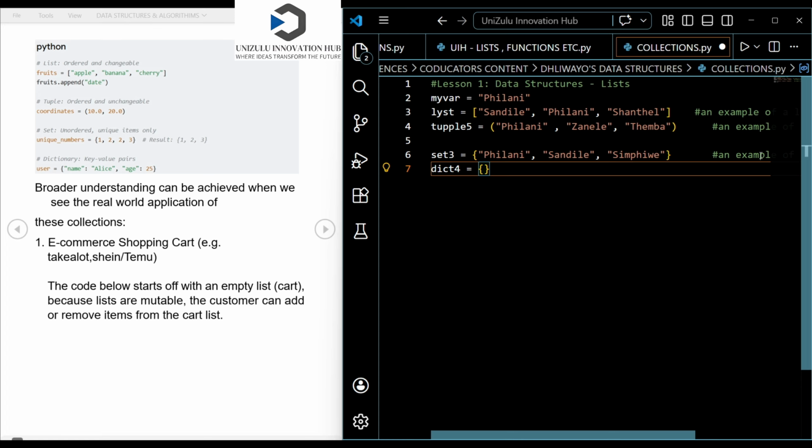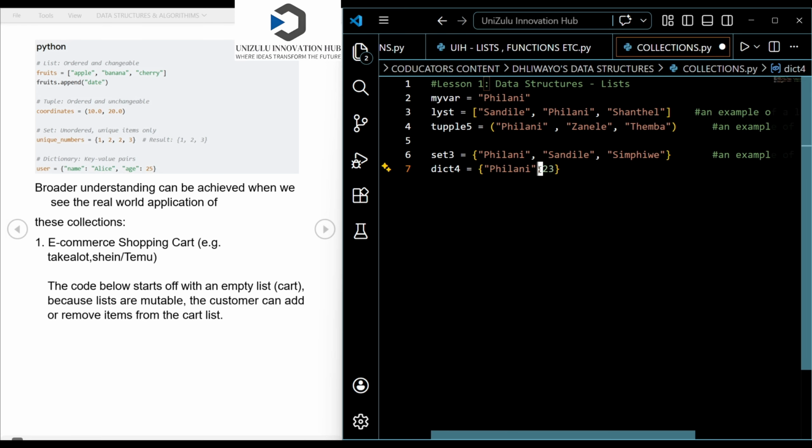So let's say I want to link the name to an age. Let's just say I link the name Philani, and I want to link it to my age. I'm going to say Philani, and I'm going to put a colon. If I put a colon there, let me just say I link Philani to 23. So you can see that here I've linked 2 data items.